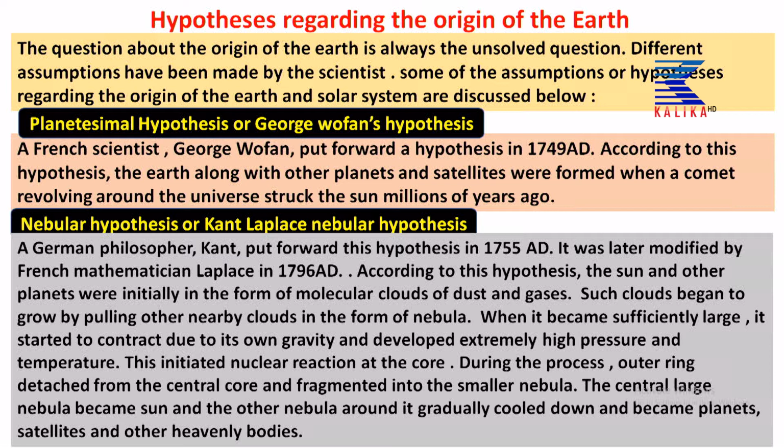That means the whirling cloud mass, the moving cloud mass, gets attached to each other, so that the gravity of the inner core increases and there develops extremely high pressure and temperature, and nuclear reactions occur. The central mass becomes the sun, and after that the ring gets detached, and the nebula around the central mass gradually cools down and becomes the planets or satellites.